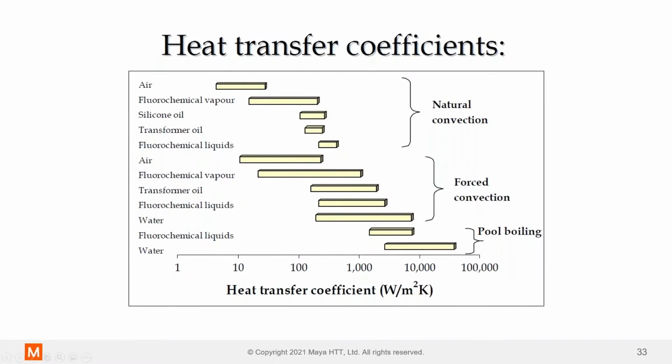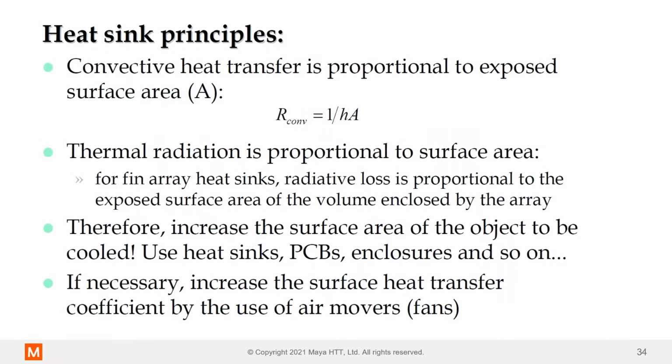And then you can even go as far as things like pool boiling. I wouldn't want to use water there. I'd probably use some sort of fluorochemical liquid or engineered liquid for boiling. And we'll talk about that towards the end as well. But this gives you just a range of the H's that we see for heat sinks out there.